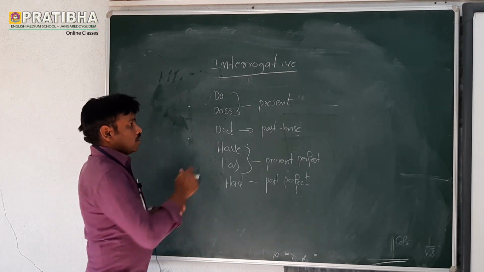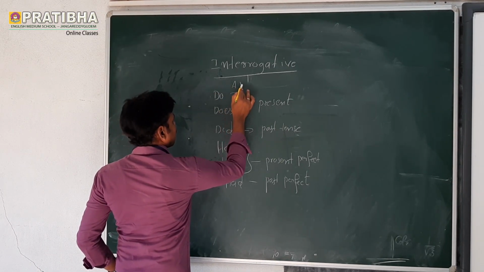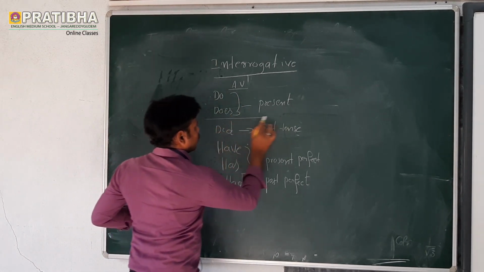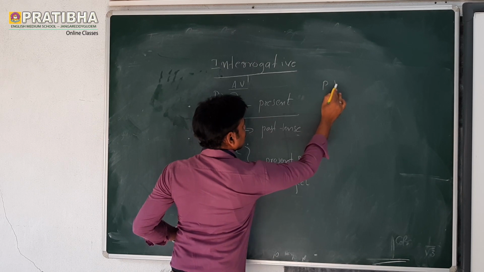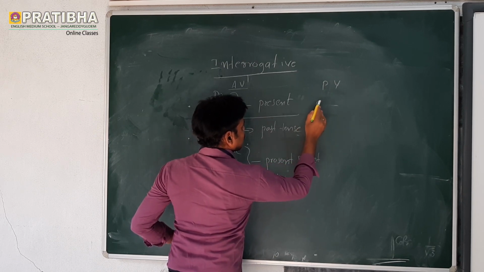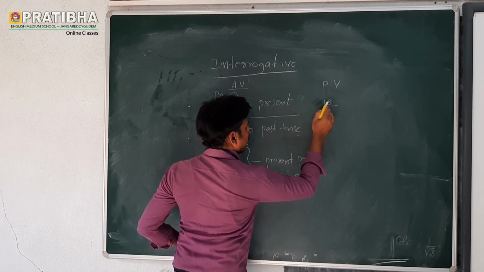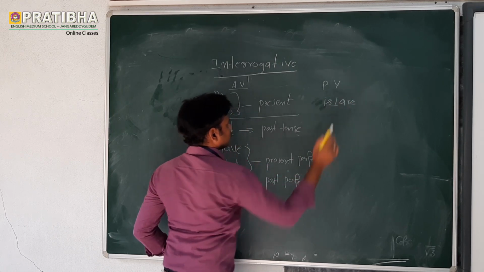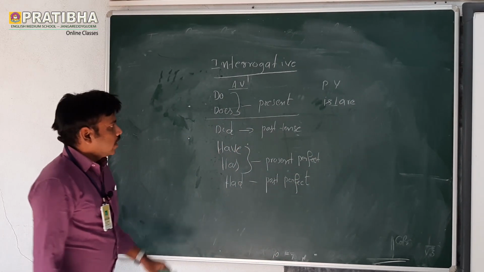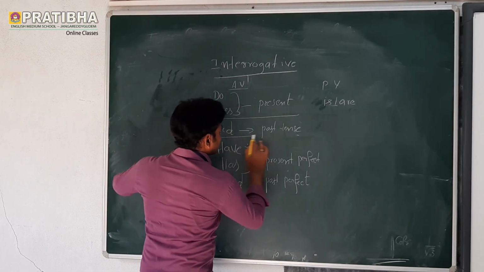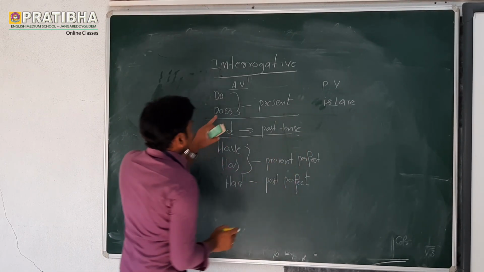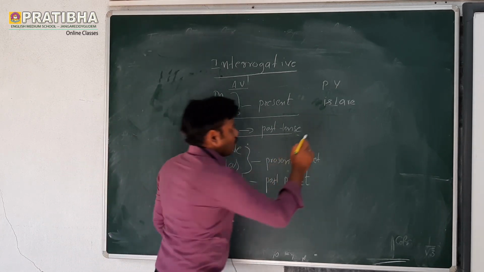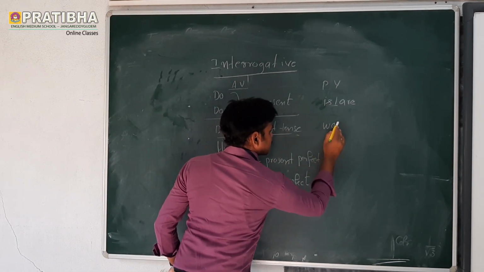Suppose in active voice we have do, does in present tense. In passive voice, we use is or are. Next, past tense: in active voice, if we see did, we use was or were in passive voice.